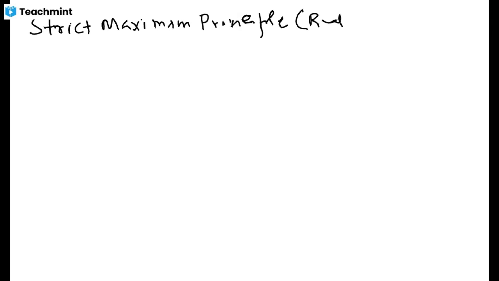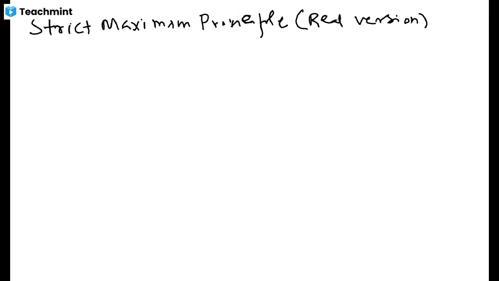So I'm going to give you two statements. The first is the strict maximum principle, and this is a real version. This will be stated for a function which is real valued.